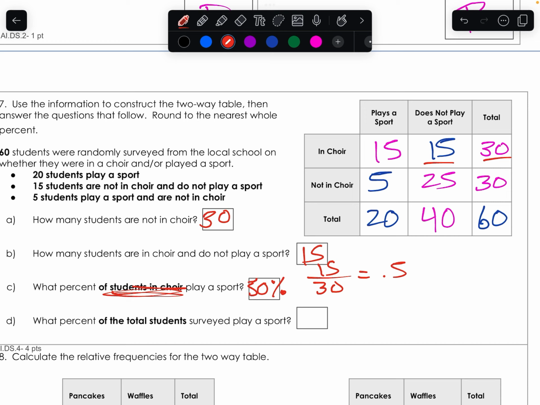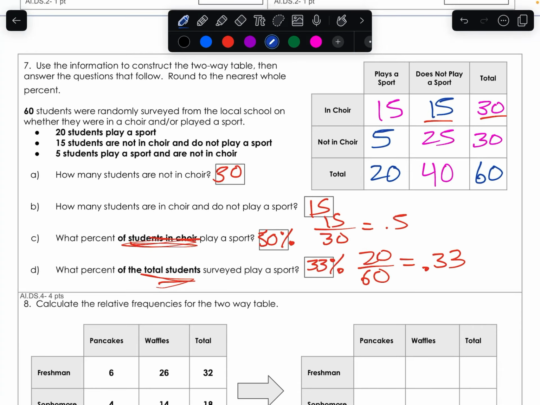And what percent of the total students surveyed play a sport? Total students, that's 60. And then play a sport is 20. So you divide that, and it's 0.33, so 33%. Okay, there we go.